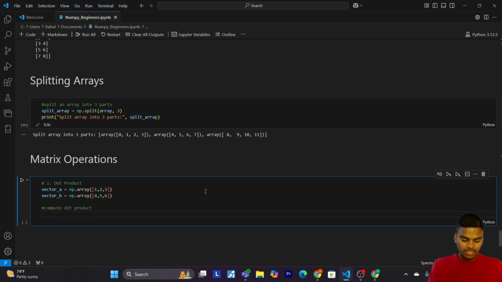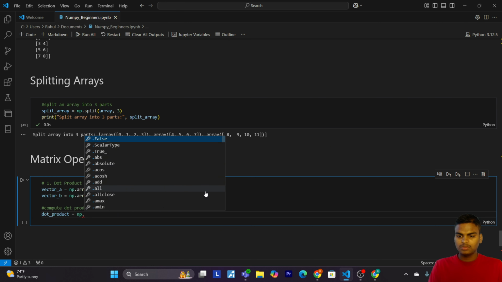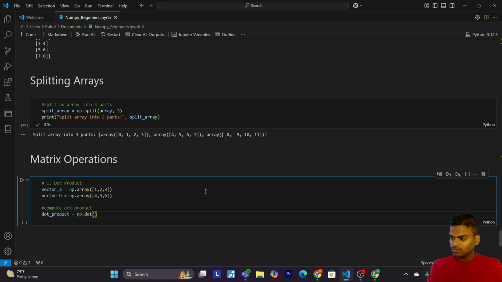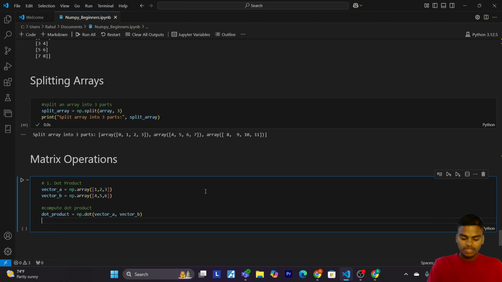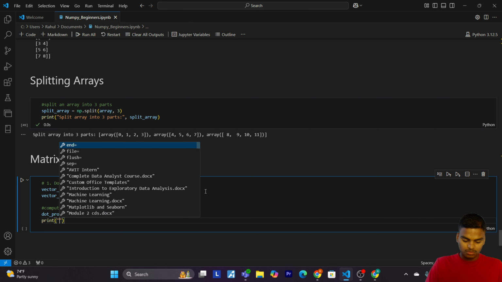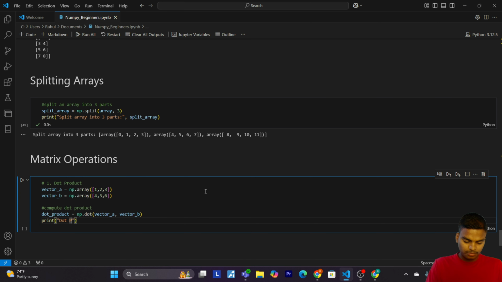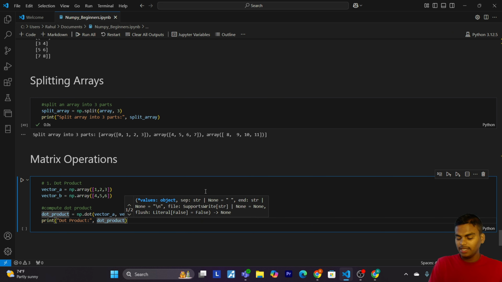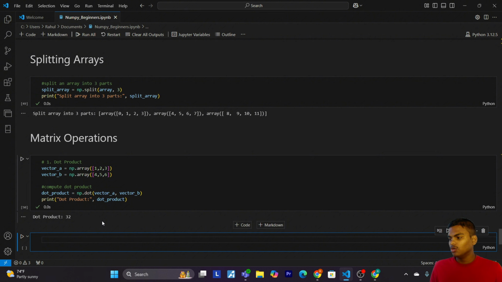So let's write dot_product equals np.dot of vector_a, vector_b. Now let's print dot_product. Now let's run this cell. Okay, so we have 32.